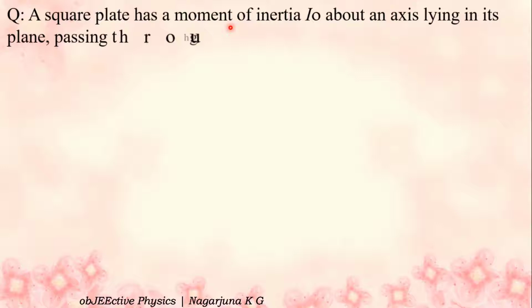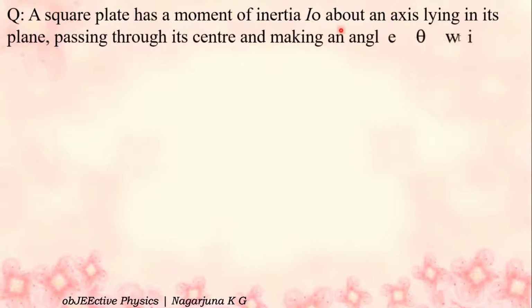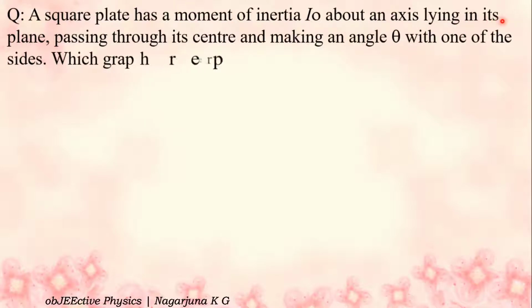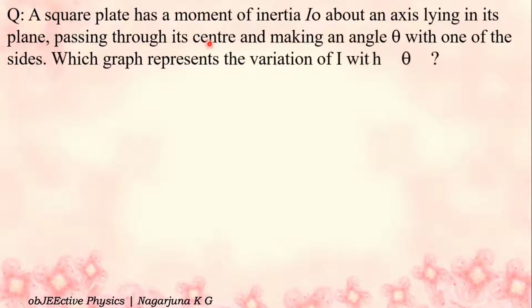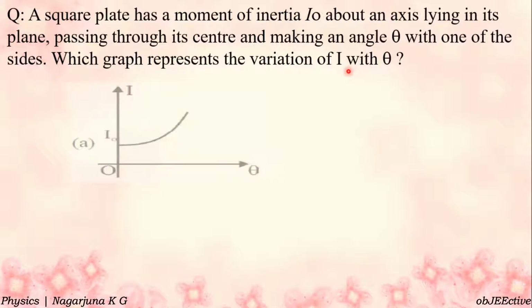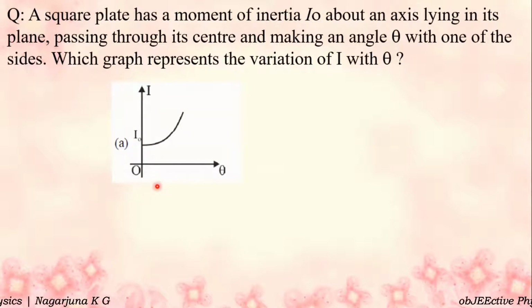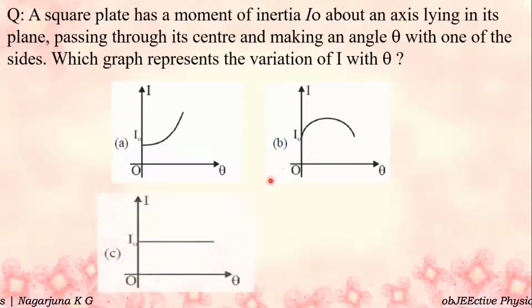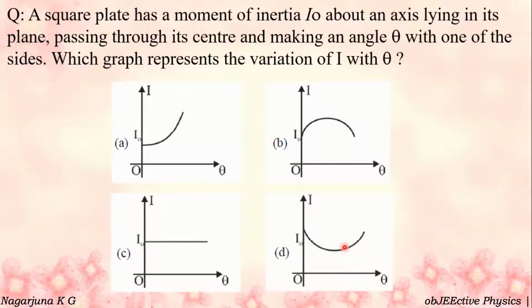A square plate has a moment of inertia I0 about an axis lying in its plane, passing through its center and making an angle theta with one of the sides. Which graph represents the variation of I with theta? Observe the graphs. Option A, option B, option C and option D. Solution.